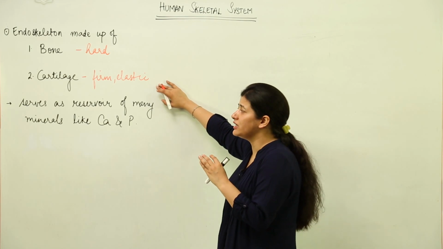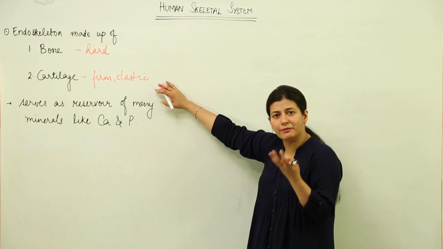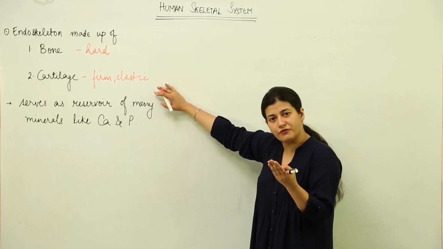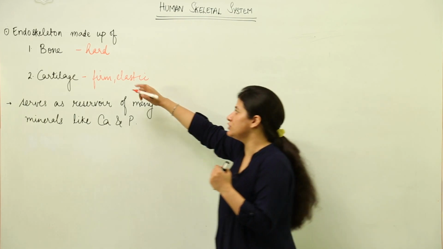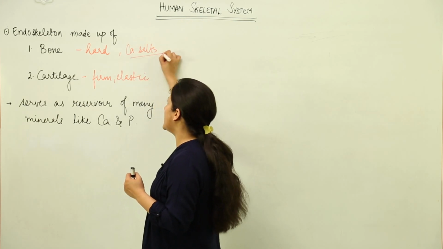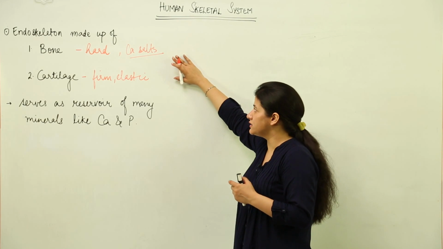Bones are made up of osteocytes. The matrix happens to be very hard, because it is made of calcium salts. So the matrix is very, very hard, due to which the bones get a hard structure and hard appearance.